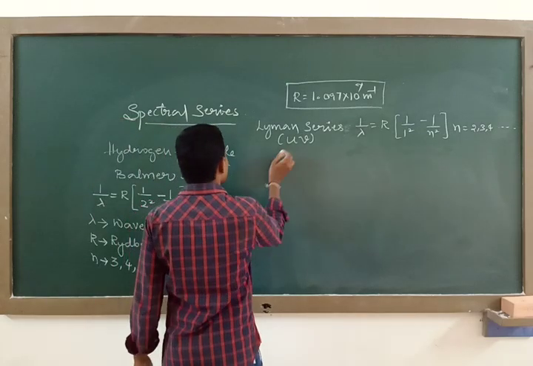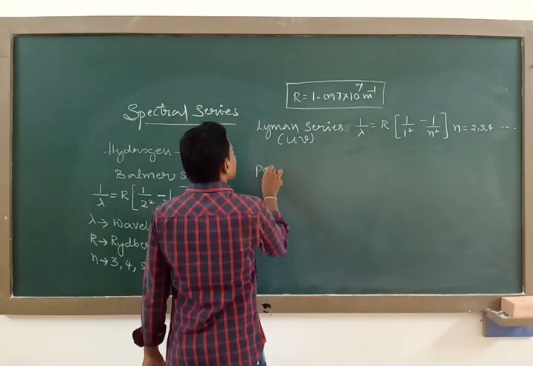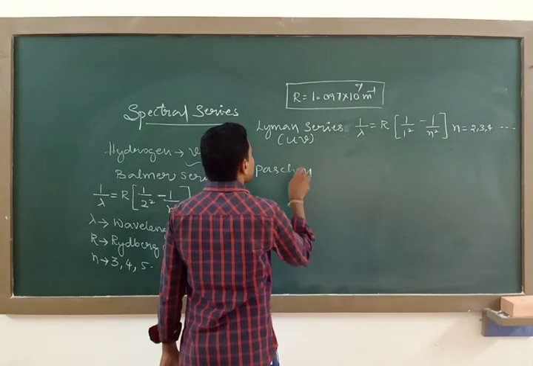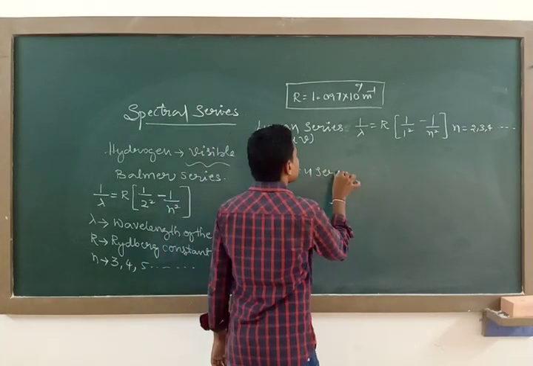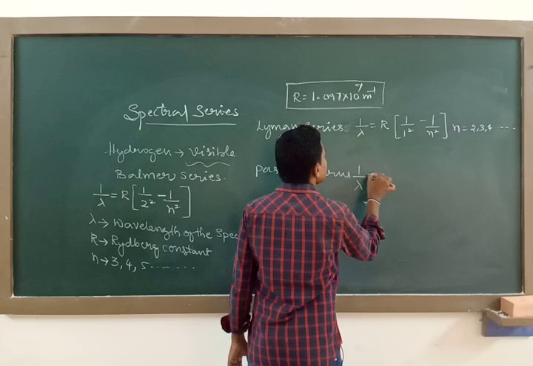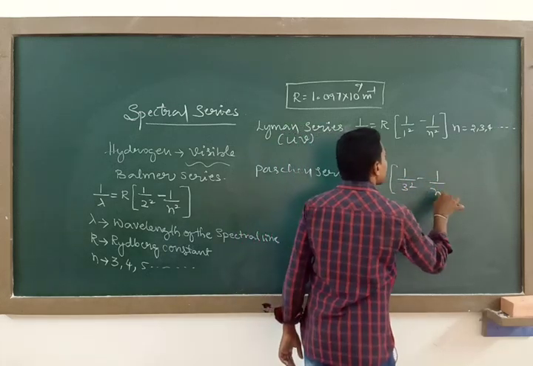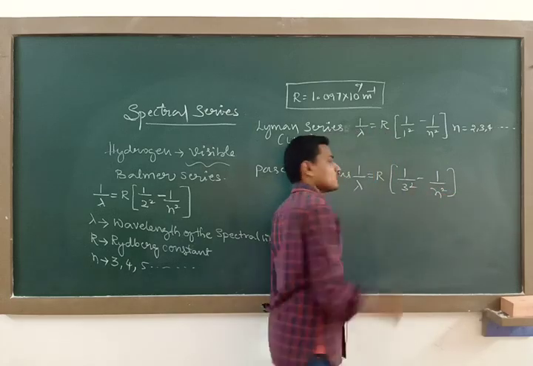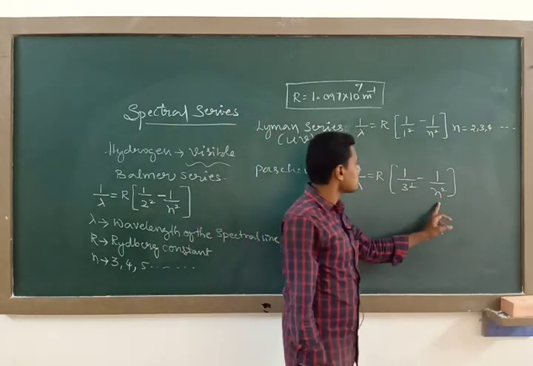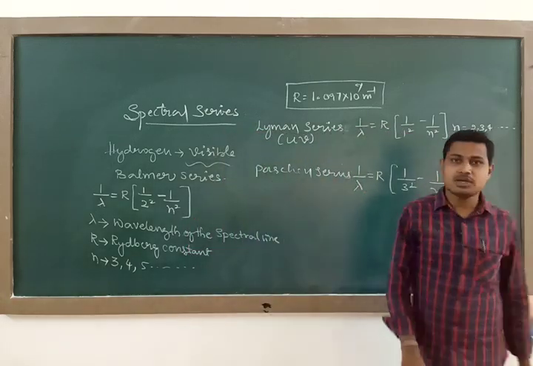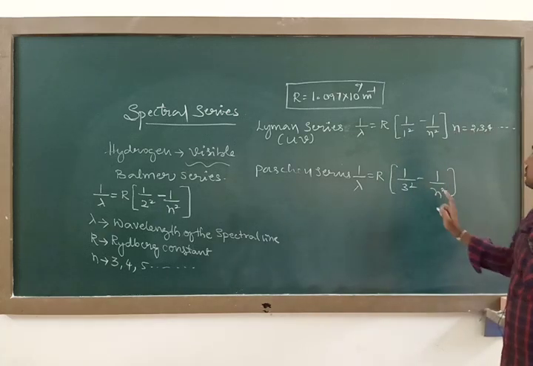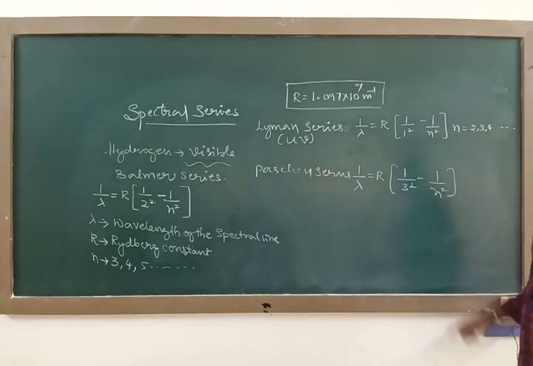Then next is the Paschen series, and this series is due to the transition of electrons from a higher orbit to the third orbit, that is, 4th to 3, like that.